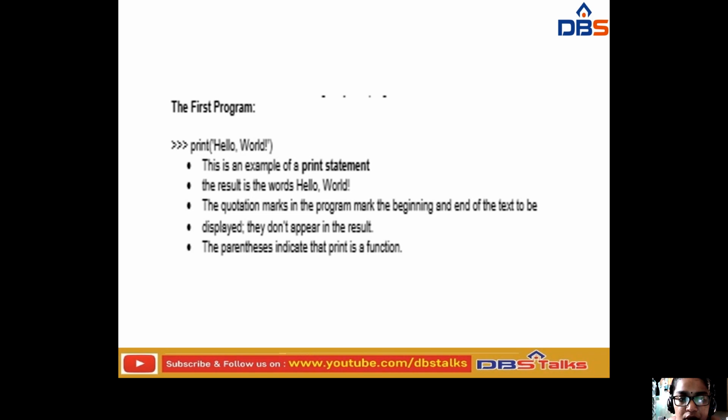Next, the quotation marks in the program mark the beginning and the end of the text to be displayed. The text from the beginning to the end is displayed, but the quotation marks themselves do not appear in the result, so they will not be displayed there.